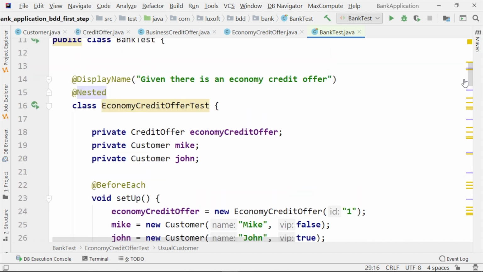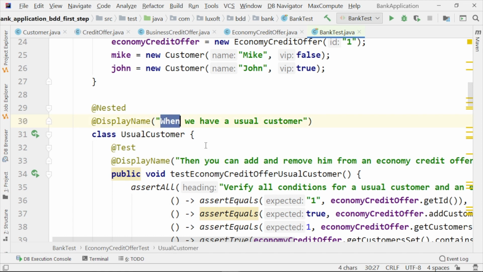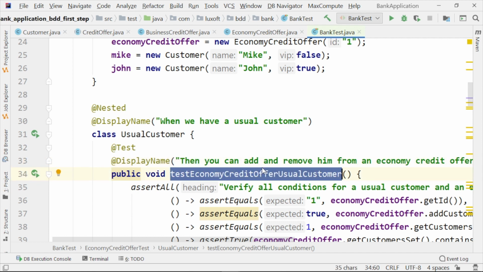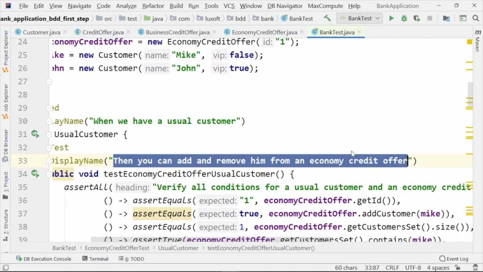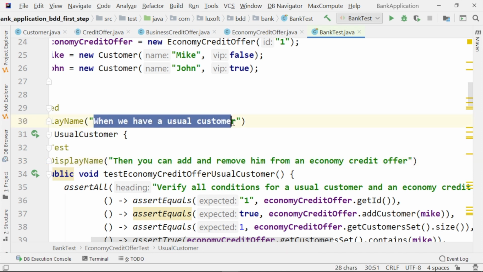And we have already used the keywords given, when, and then, so that whenever you see a method or a test being executed, you may see what it intends to do. And we do not care much now about the exact names of the test methods. They remain the same, but we may change them easily. And we are going to remain with these explanations with the help of the display name annotation.